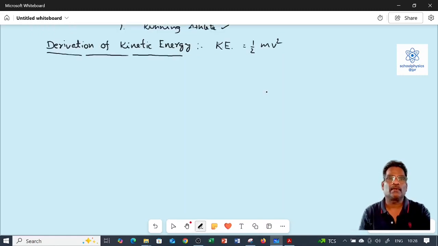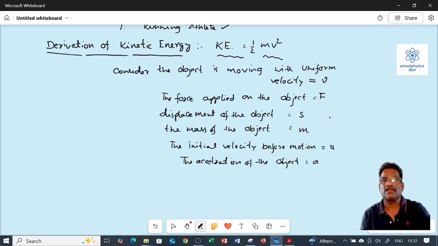Now, the derivation of kinetic energy: KE is equal to half mv squared. Consider an object moving with uniform velocity v when the force applied on the object is F. The object gets a displacement denoted by S. Let the mass of the object be m.